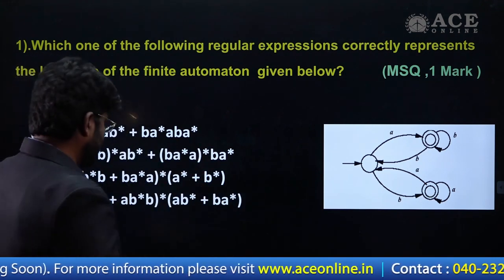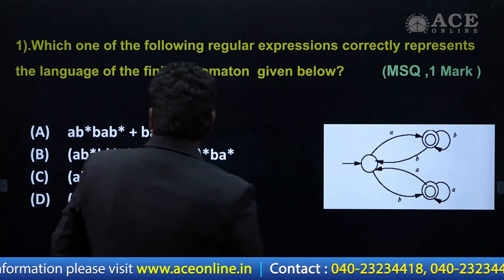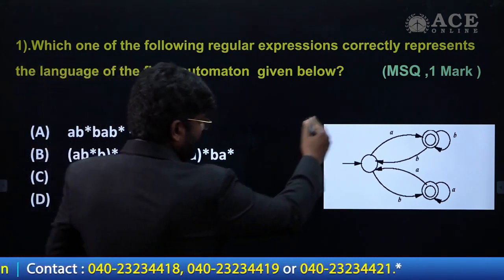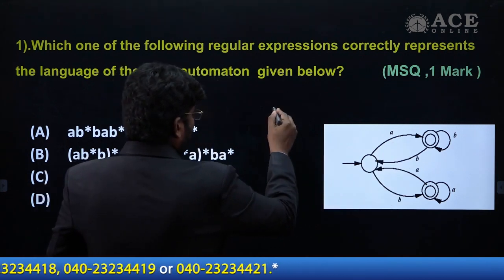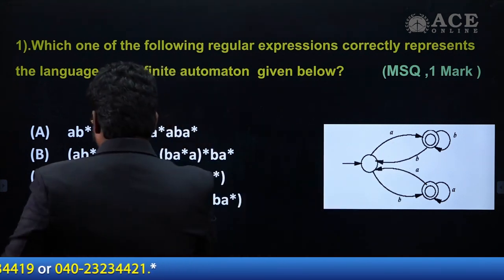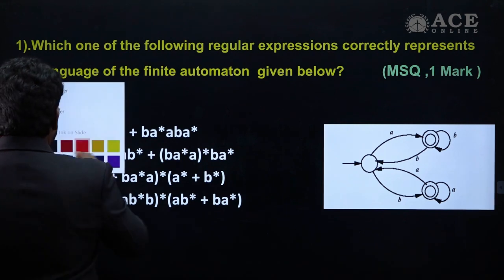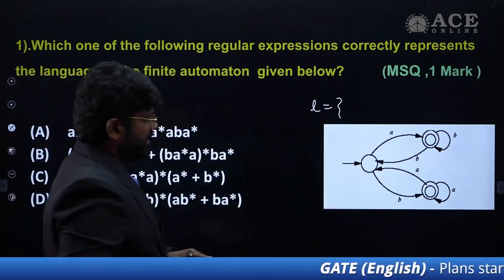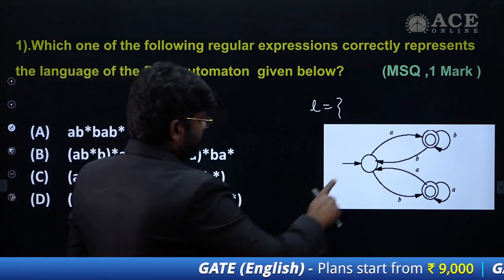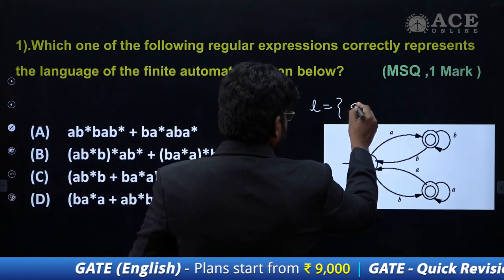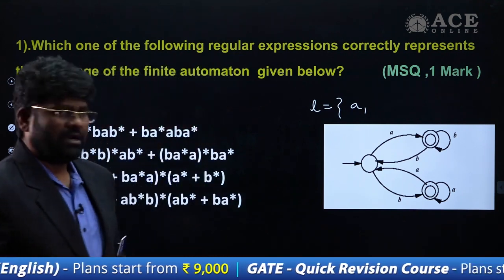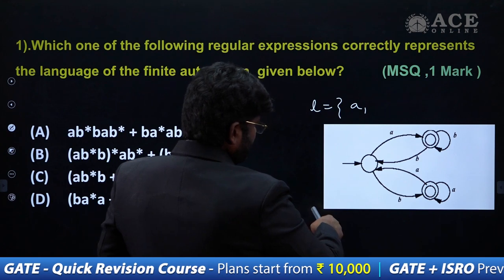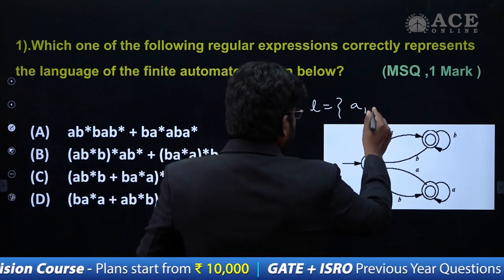So we are just observing this point. Look at this automaton here and identify the strings. I just do this simple approach. You just watch. This will accept the first string, which is the single A. After that, a single B is also accepted here.